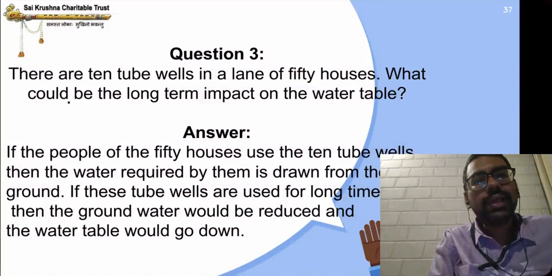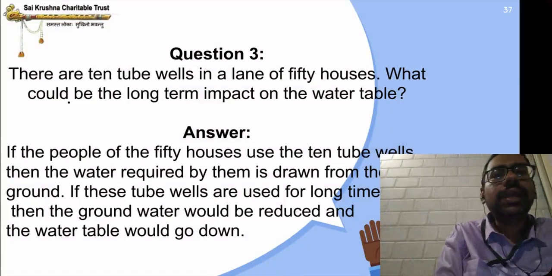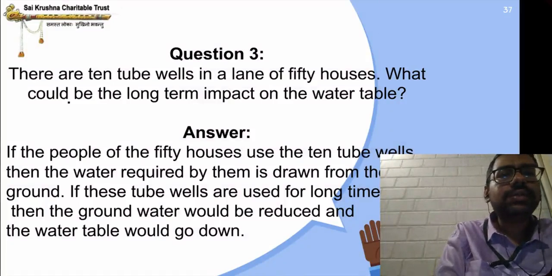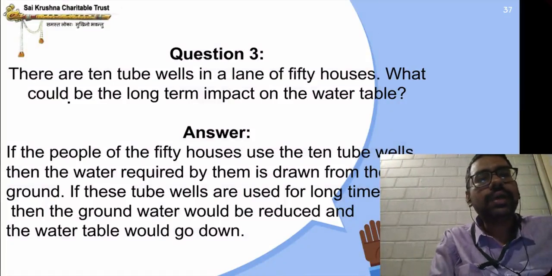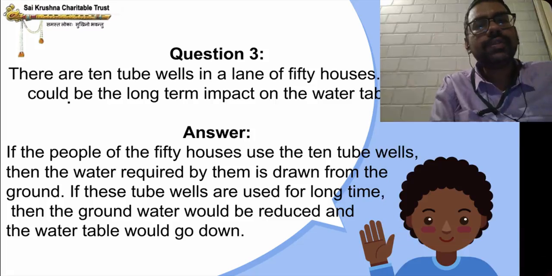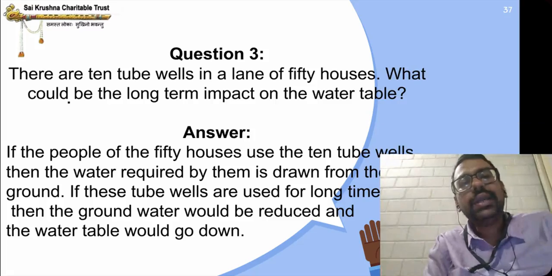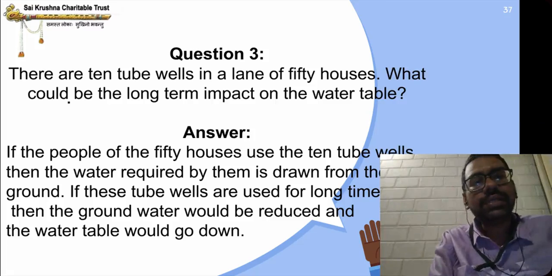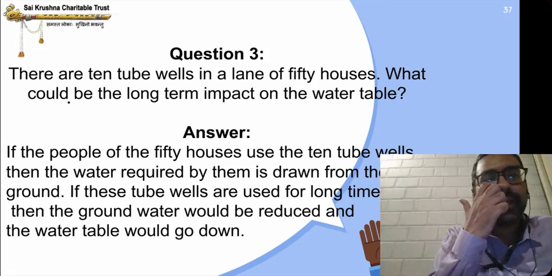Okay. Third question. There are 10 tube wells in a lane of 50 houses. What could be the long-term impact on the water table? So, what is the question actually? There are 10 tube wells in a lane of 50 houses. What could be the long-term impact on the water table?